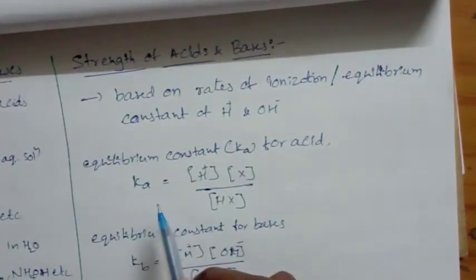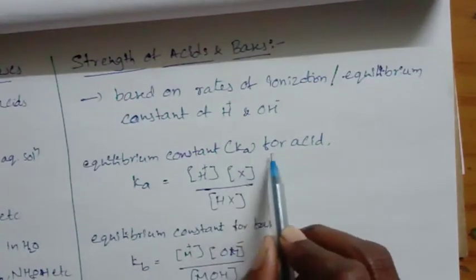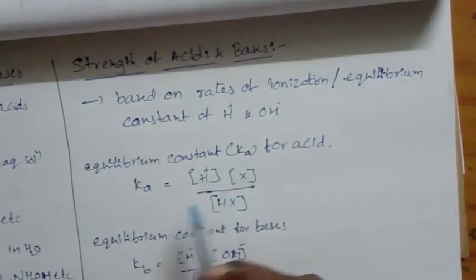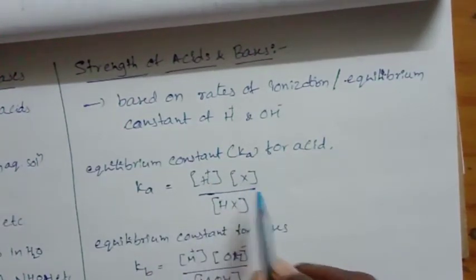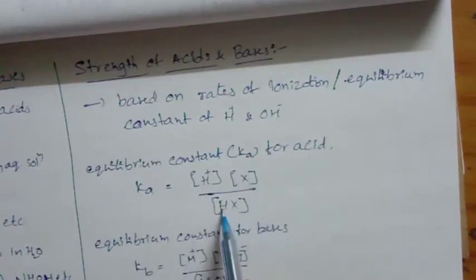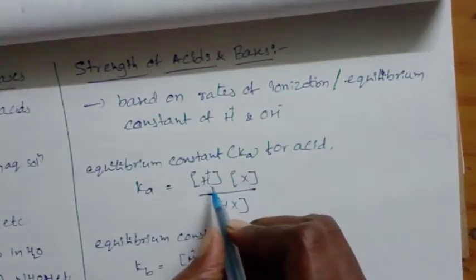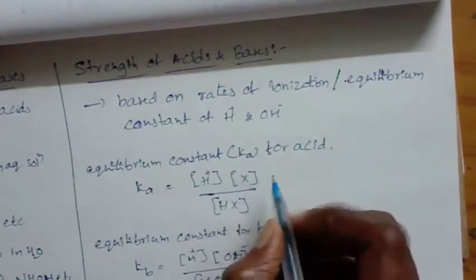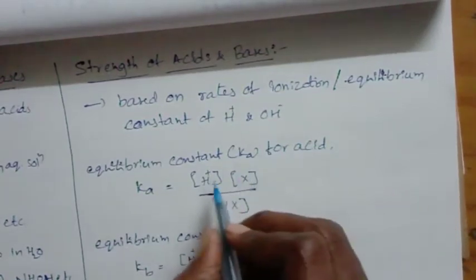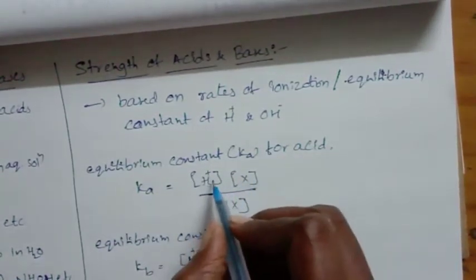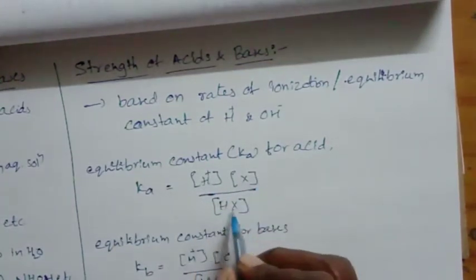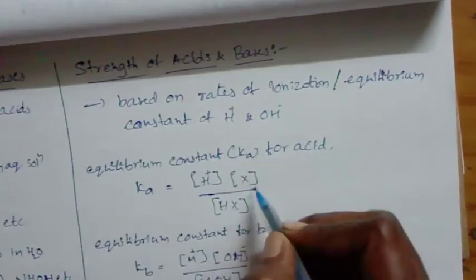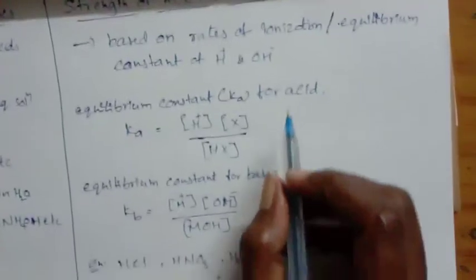The equilibrium constant for acids, Ka, is equal to the concentration of H plus and X minus divided by the concentration of HX. For example, HCl gives H plus and Cl minus. X means any halogen.